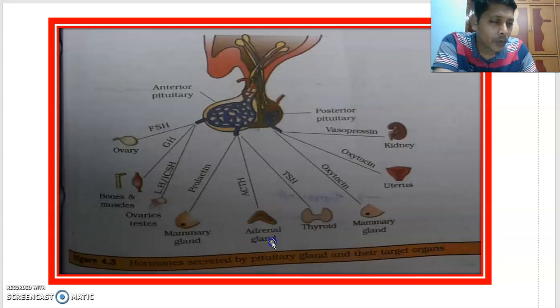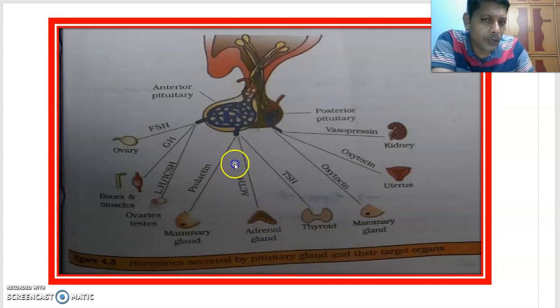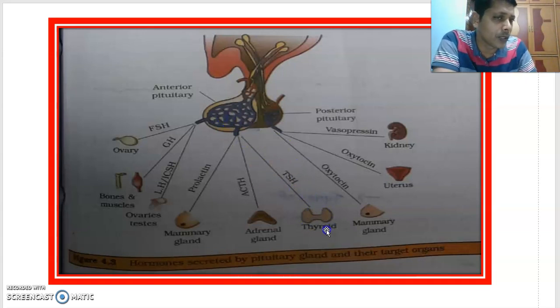Earlier you learned what trophic hormones are. Trophic hormones are the ones which act on other endocrine glands. Pituitary gland is one endocrine gland, adrenal gland is one endocrine gland. The hormone of one endocrine gland is acting on the other endocrine gland. This is called a trophic hormone. And the pituitary gland is one endocrine gland, this thyroid gland is another endocrine gland. The hormone of this endocrine gland is acting on this endocrine gland. This is also another trophic hormone.